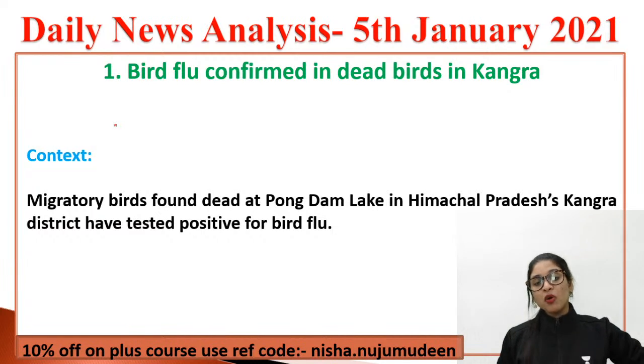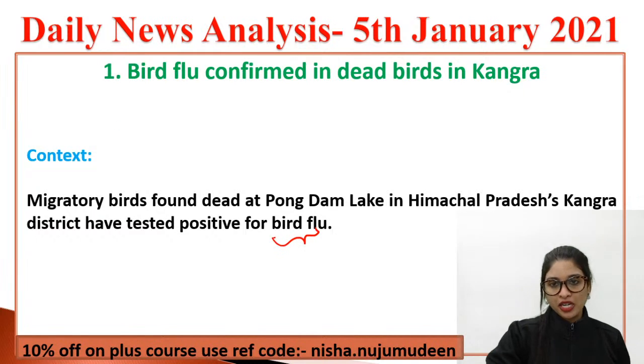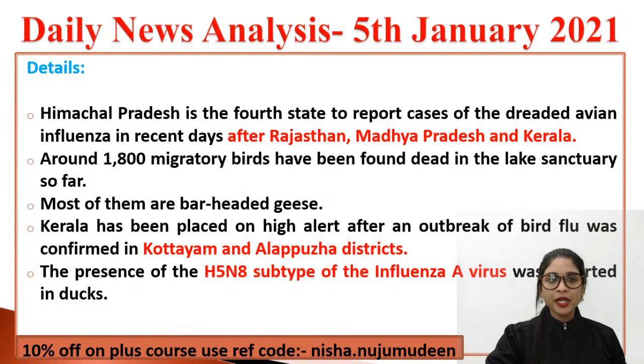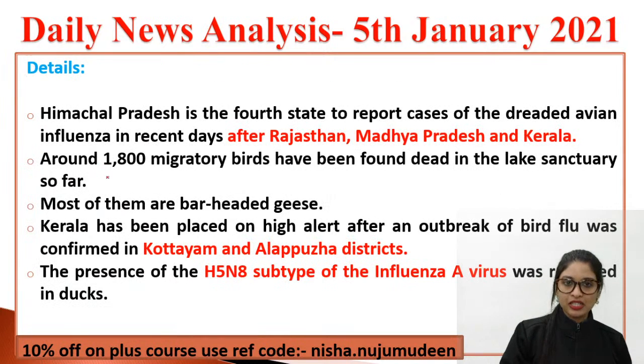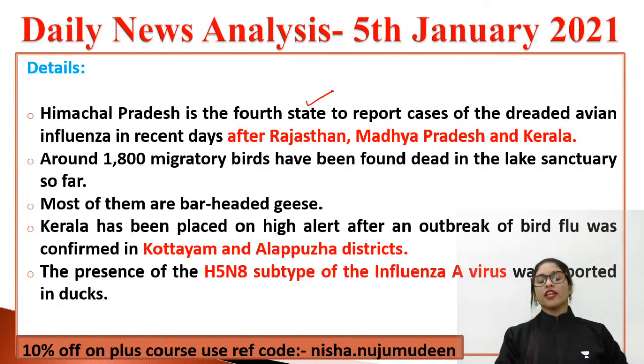They were found dead at a lake called Pong Dam in Kangra district, Himachal Pradesh. When they tested the birds, they were positive for bird flu. So in that perspective we are going to study it. It's from the health perspective, okay? Himachal Pradesh is the fourth state to report such cases of the dreaded avian influenza in recent days, after Rajasthan, Madhya Pradesh and Kerala.